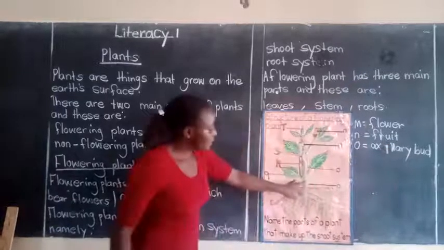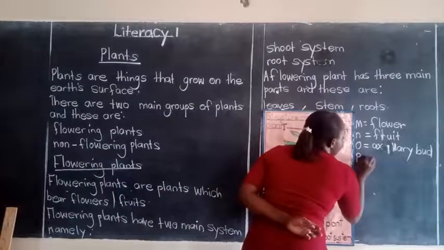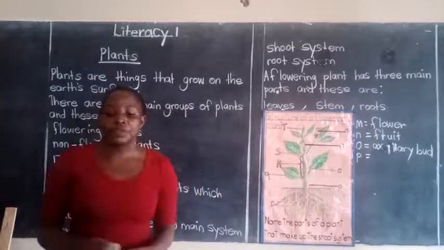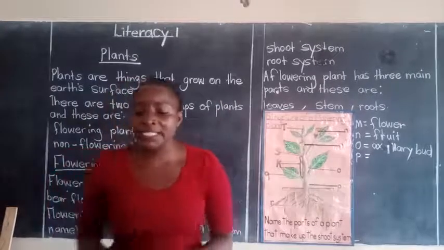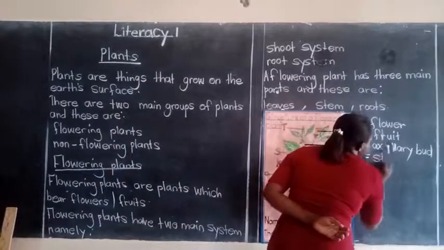Then when you go down, we have this part here, which is represented by letter P. Who can name for us that part? Letter P is representing which part on a flowering plant? Very good. That is the stem.